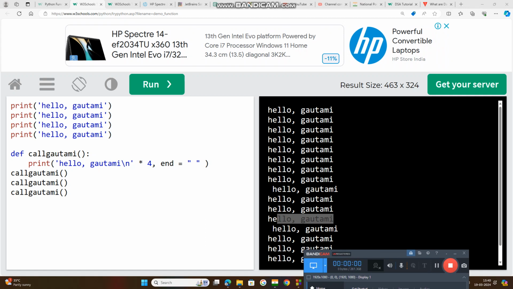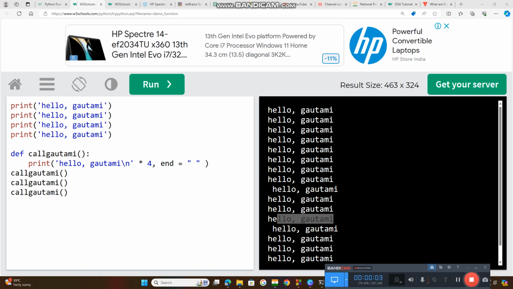So I was briefing you on how to create a function. What is a function? It is to do a repeated task, to simplify the repeated task. What is the repeated task? Print hello Gautami. It is a statement. So I want a print statement for hello Gautami. How many times? 10 times. So every time I need to copy paste 10 times. Okay.